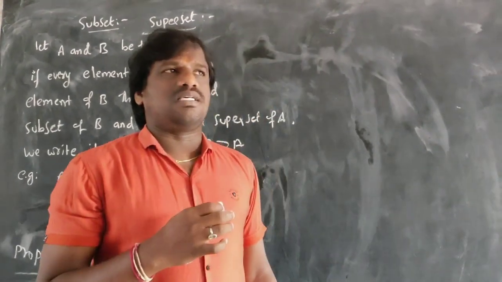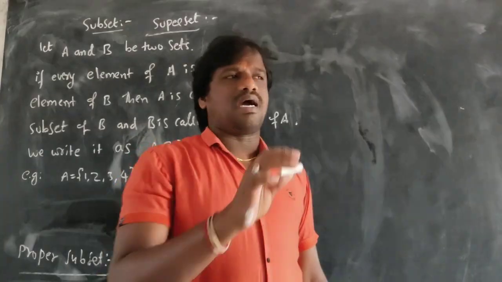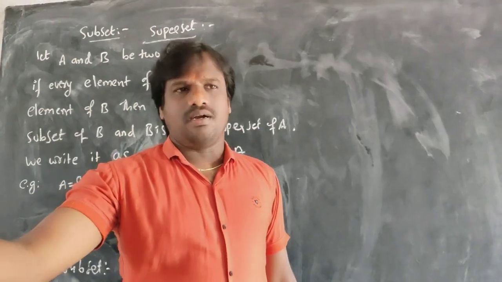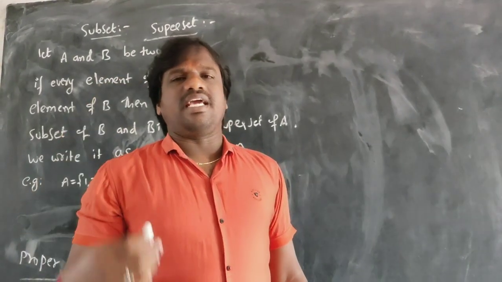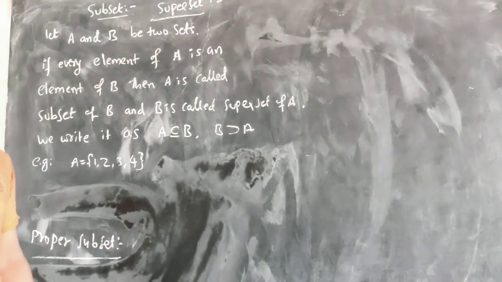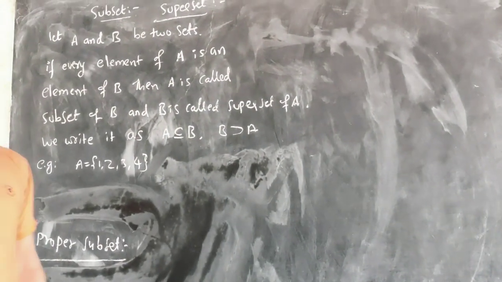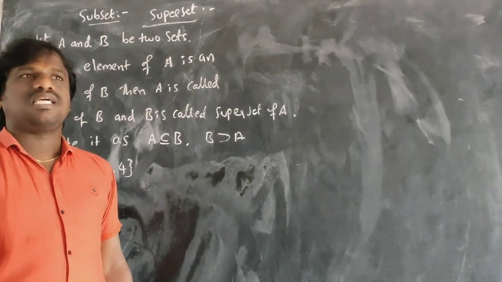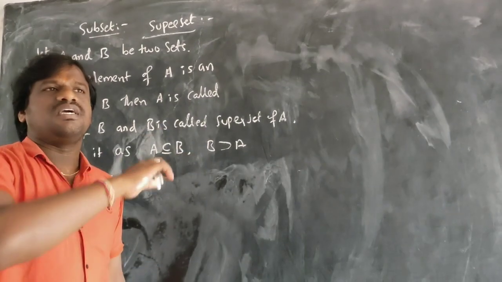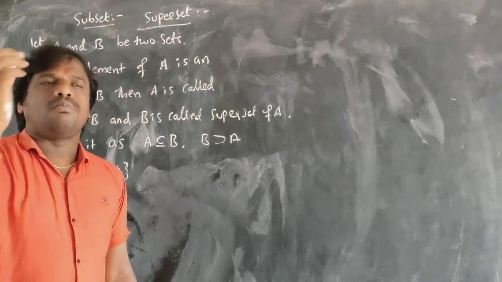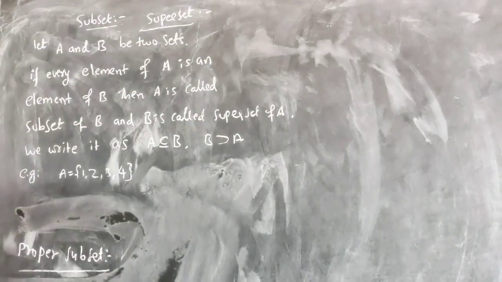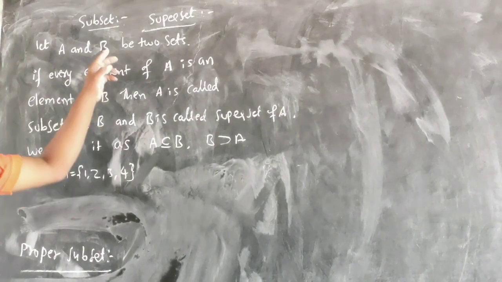Suppose Maharashtra is there, or Telangana, or any state. India is a part of the world, so I can say India is a subset of the world. Maharashtra is a subset of India because Maharashtra is a part of India. Suppose you take Mumbai. Mumbai is a subset of what? Maharashtra. Likewise, we can understand the concept in sets also.